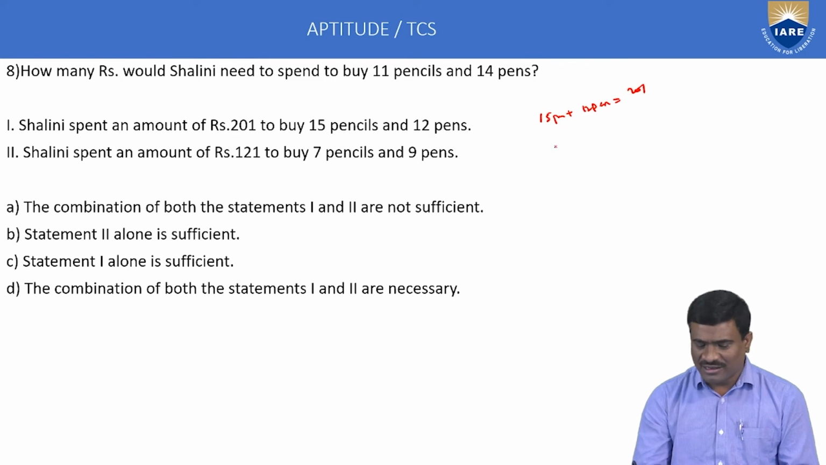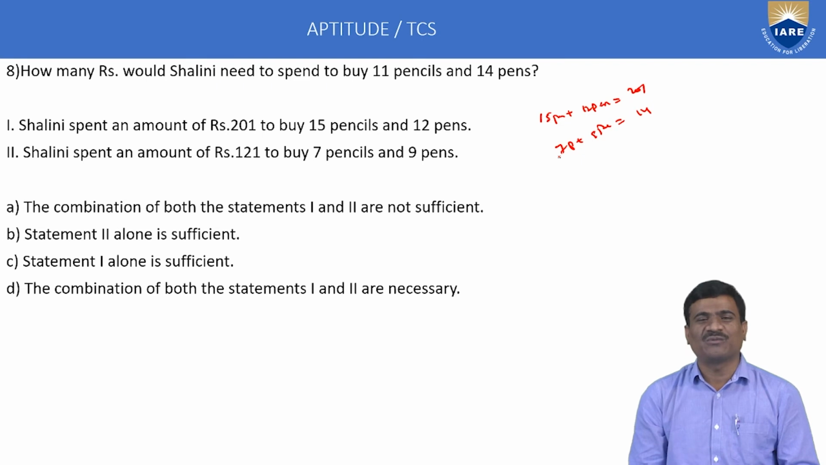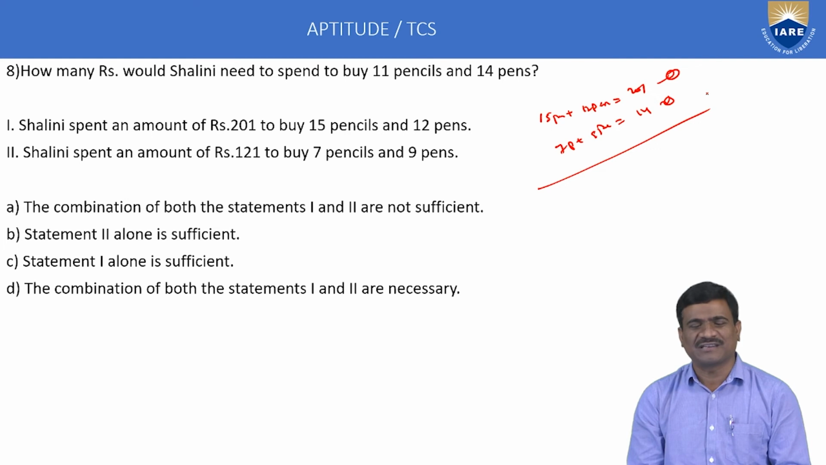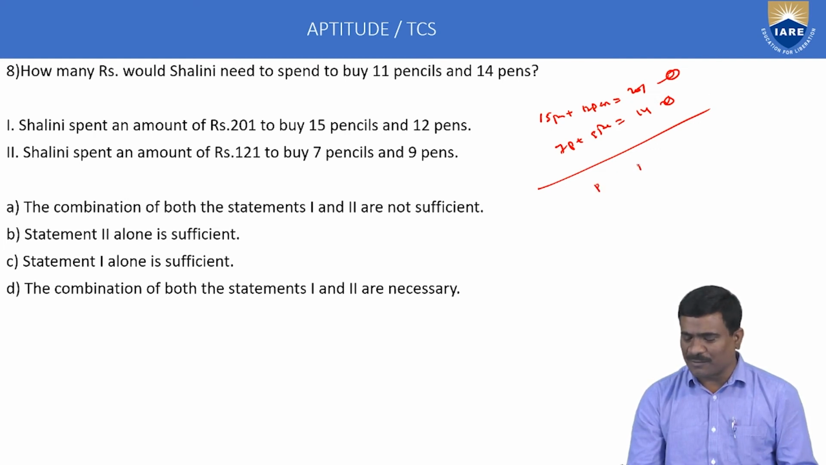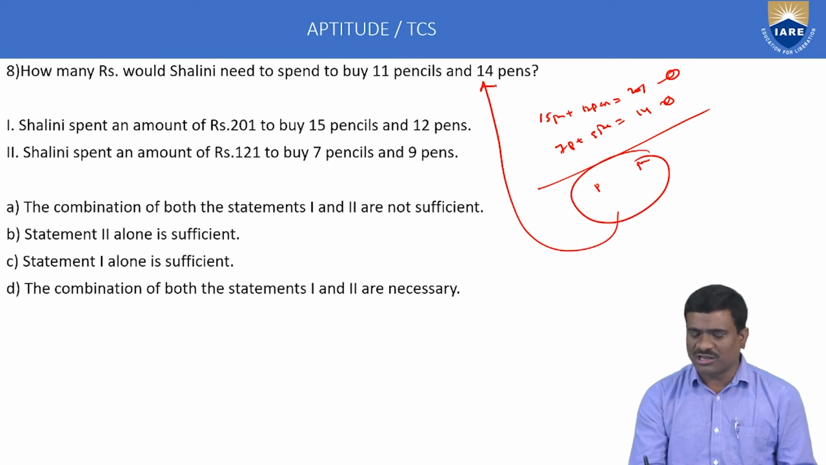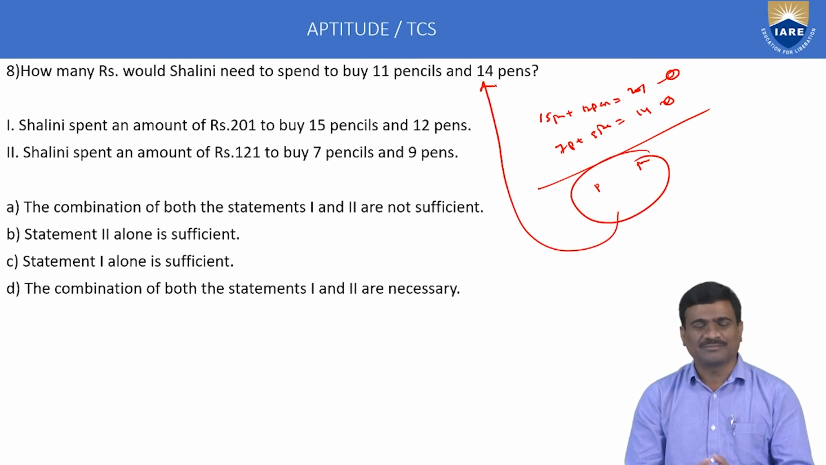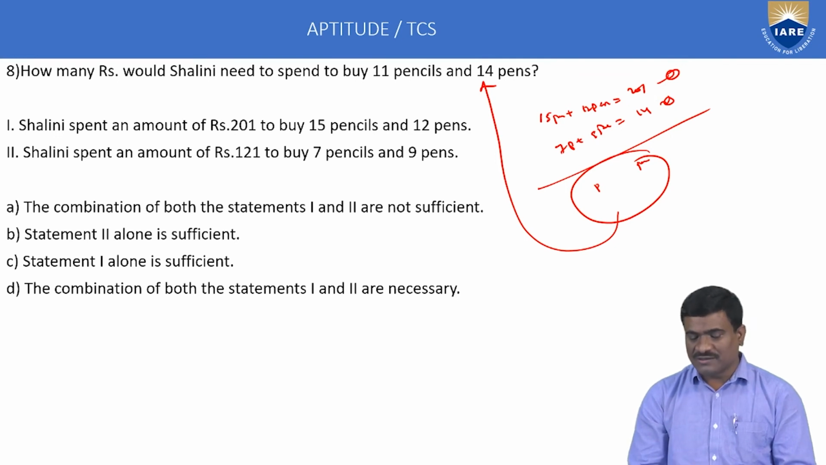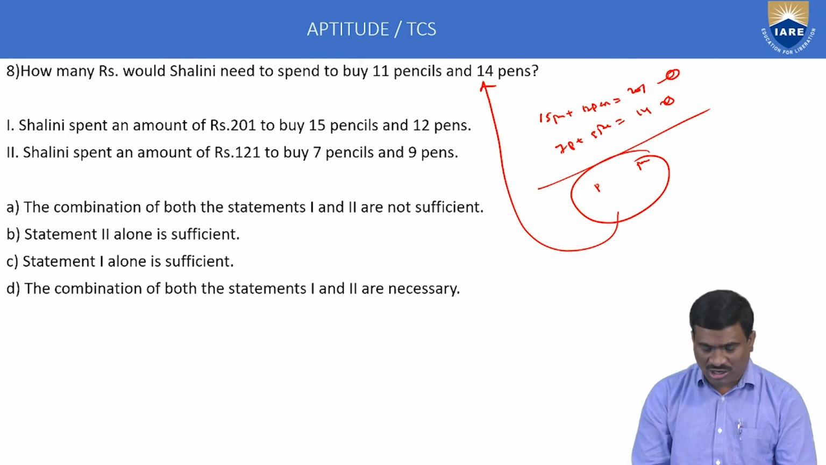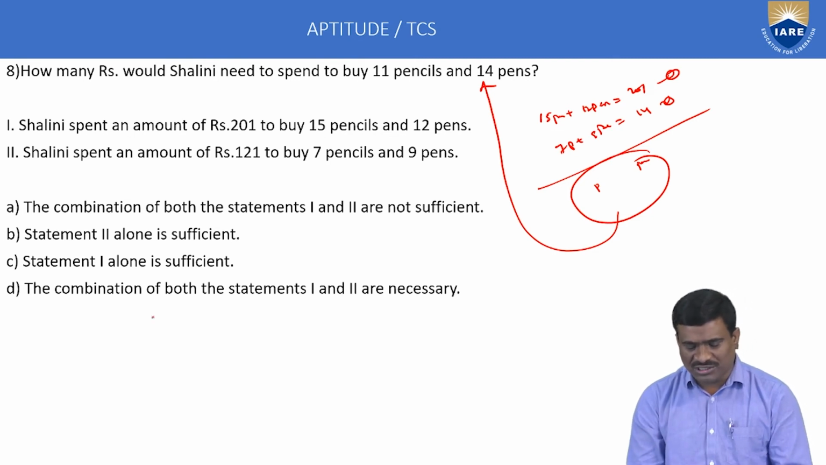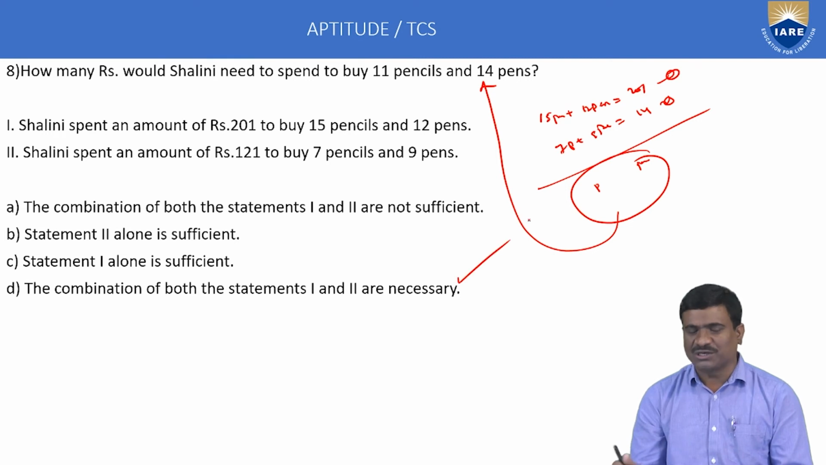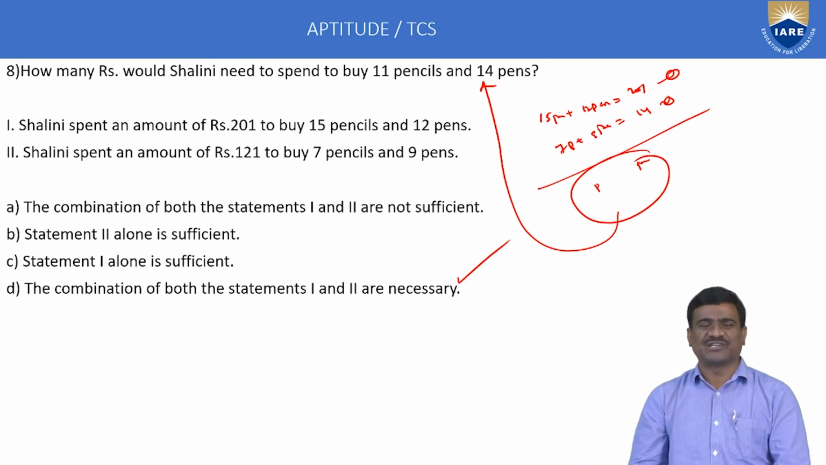Second statement: 7 pencils and 9 pens equal 121. This is equation number 2, general mathematical procedure. Two equations, two unknowns, we can calculate pen cost and pencil cost. Substitute these into the above example and we can solve 11 pencils and 14 pens. If both together are sufficient, the combination of both statements 1 and 2 is necessary, so option D only is correct. This is called data sufficiency.